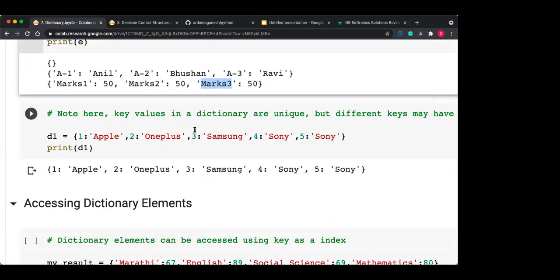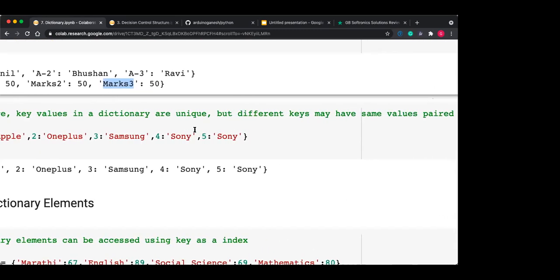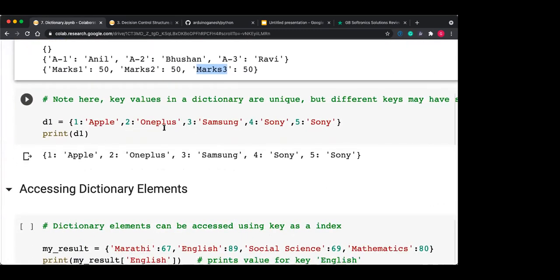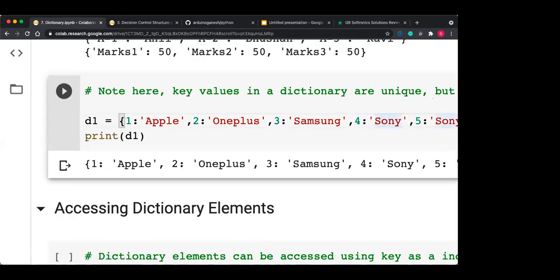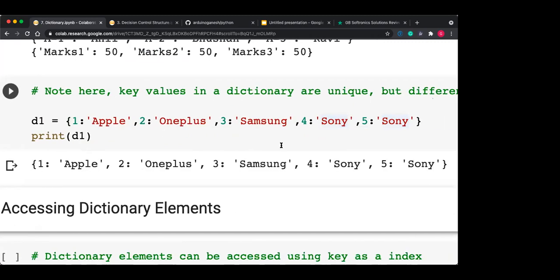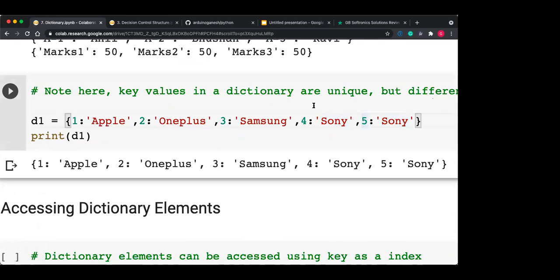So note here that the key values in a dictionary are unique, but different keys may have the same value paired with them. For example, 1, 2, 3, 4, 5 are the keys, but keys 4 and 5 have the same data. So data can be the same, but the keys have to be different. So if I try to change the key here, for example, to 2, what happens? 2, 2. Okay, there are two key values, 2 and 2. The same key is present, but it should be unique.